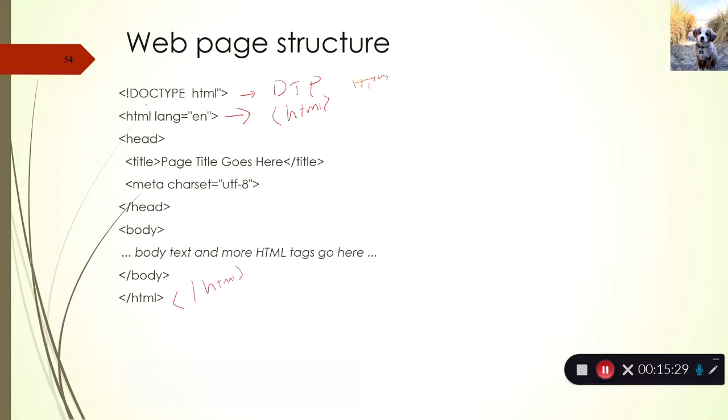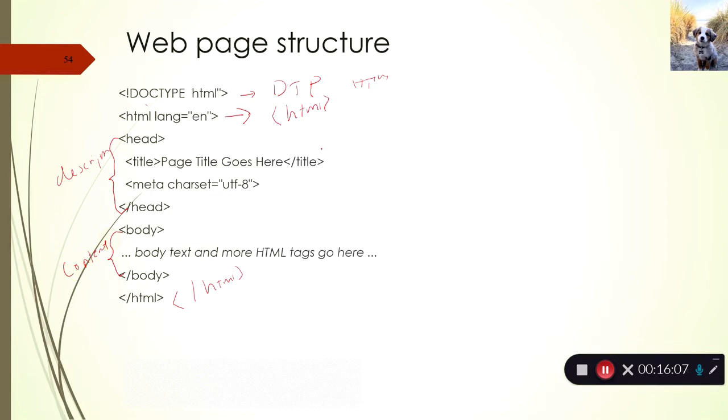When it sees this, it understands that this is where the actual coding starts. If you write something after this, the browser cannot read it, the browser cannot understand. So your actual coding should be wrapped up with this HTML tag. And I told you there are two sections in the coding, right? That is the head section and the body section. The head section specifies the description, what that particular web page is about. All those descriptions are in the head section, and the body section contains the actual content.